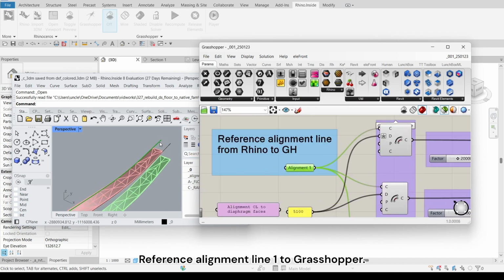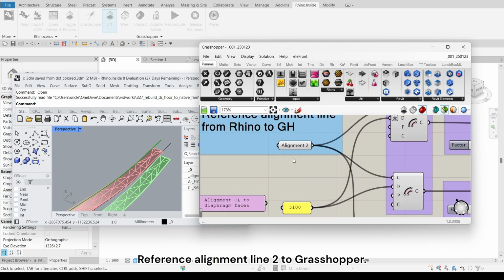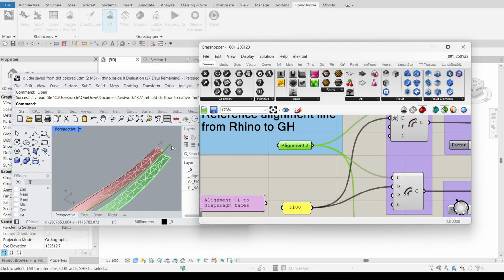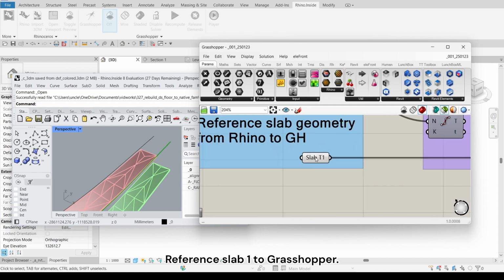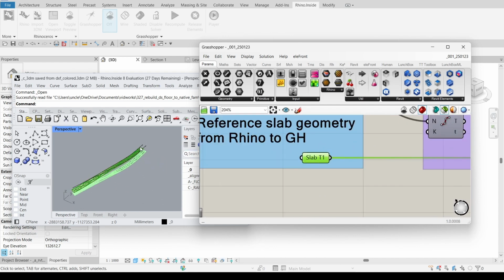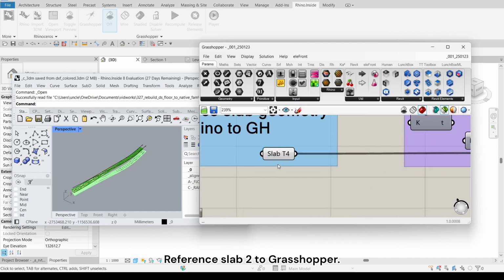Reference alignment line 1 to Grasshopper. Reference alignment line 2 to Grasshopper. Reference slab 1 to Grasshopper. Reference slab 2 to Grasshopper.